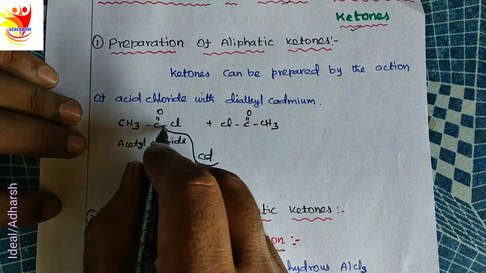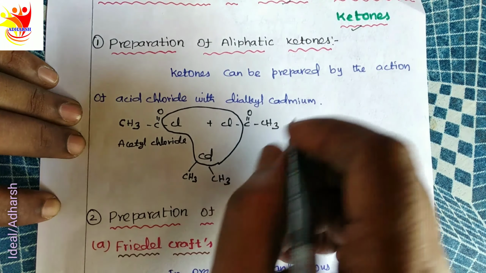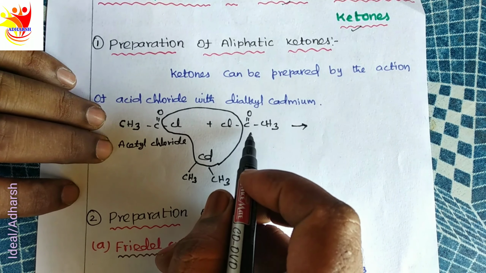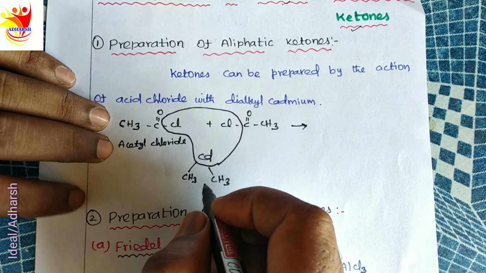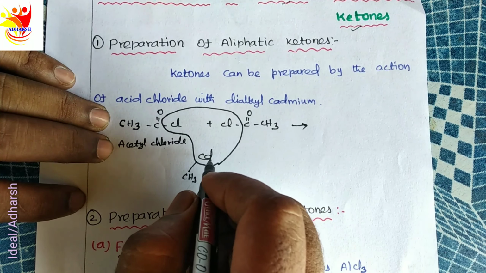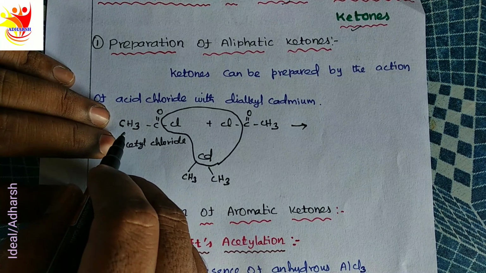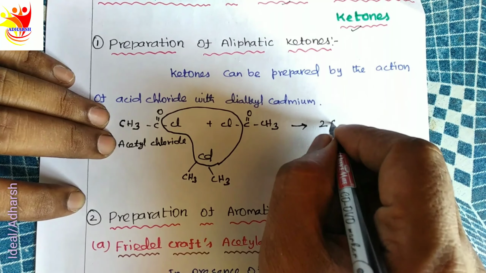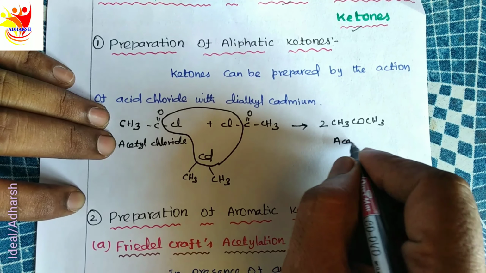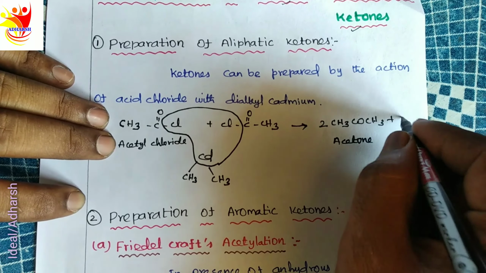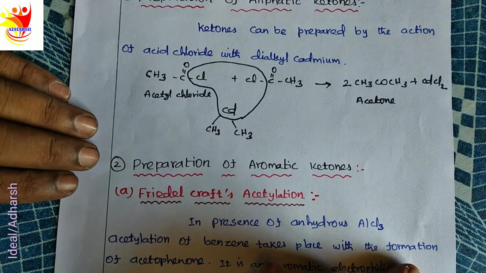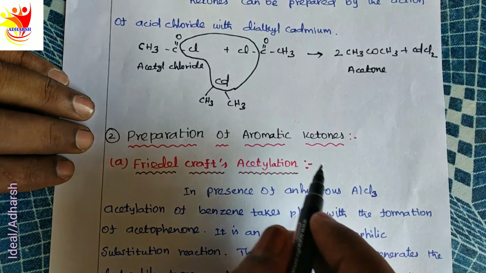Cadmium chloride is liberated. So, the two molecules of acetyl chloride react with dimethyl cadmium to give cadmium chloride and CH3COCH3, acetone. Two moles of acetone plus cadmium chloride. The next, preparation of aromatic ketones.